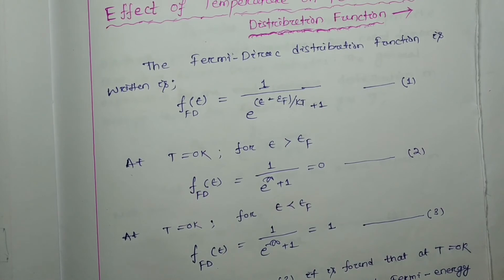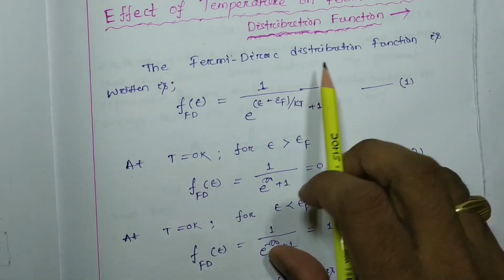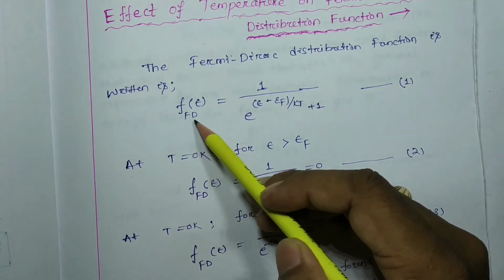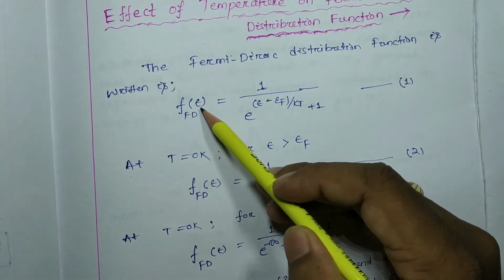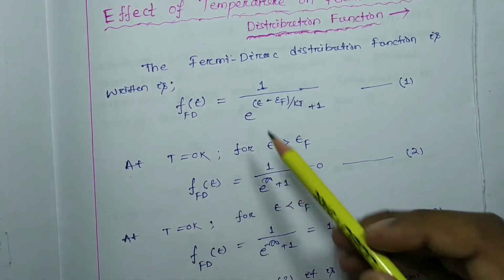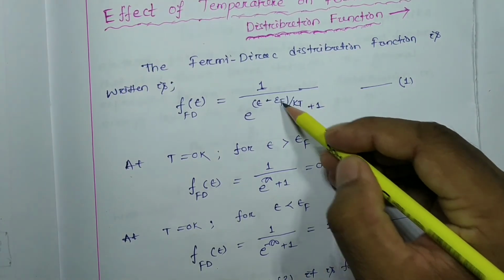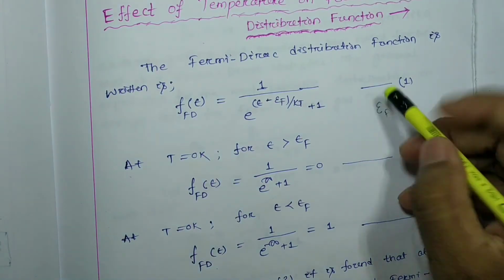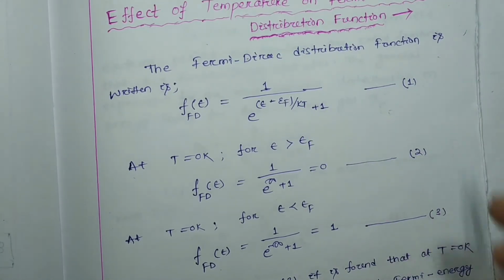Previously we know that the Fermi-Dirac distribution function is written as small f subscript FD, that means the Fermi-Dirac distribution function, as a function of epsilon, meaning energy, is equal to 1 by e to the power (epsilon minus epsilon subscript F) by kT, plus 1. Let this be equation number 1.